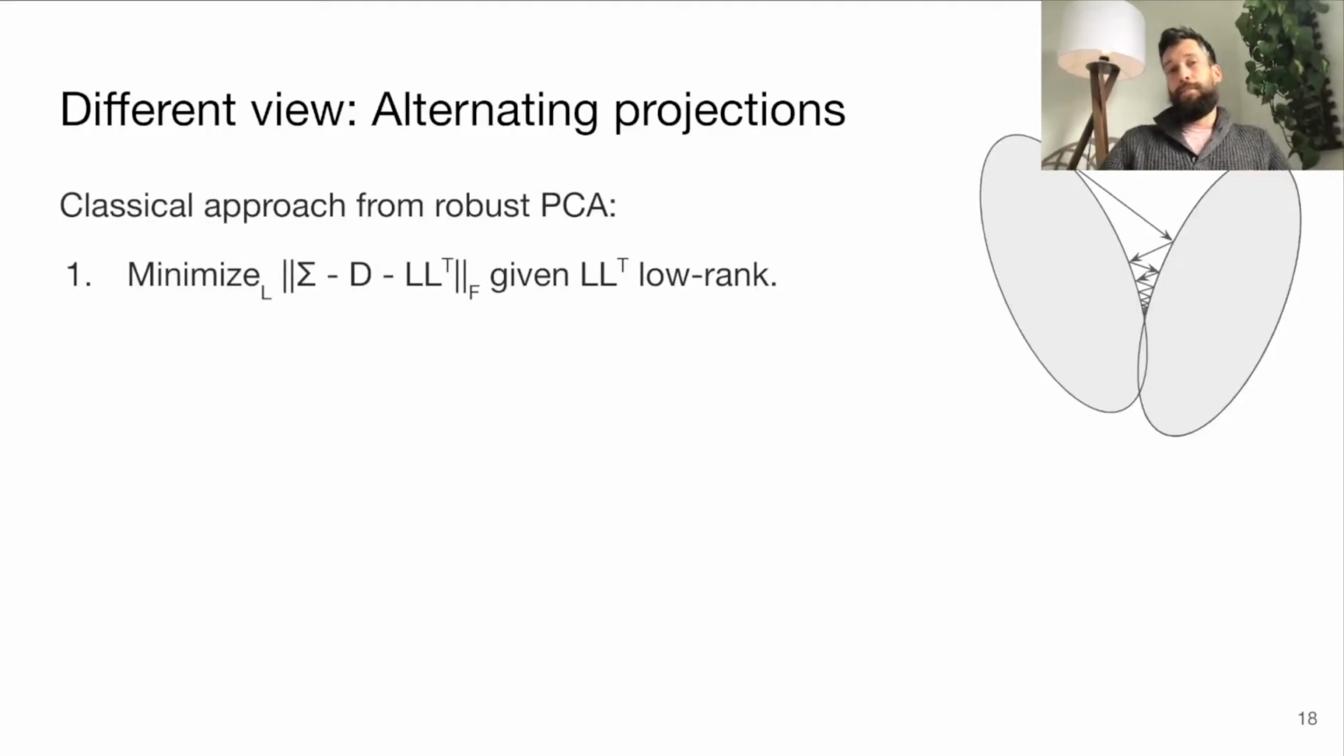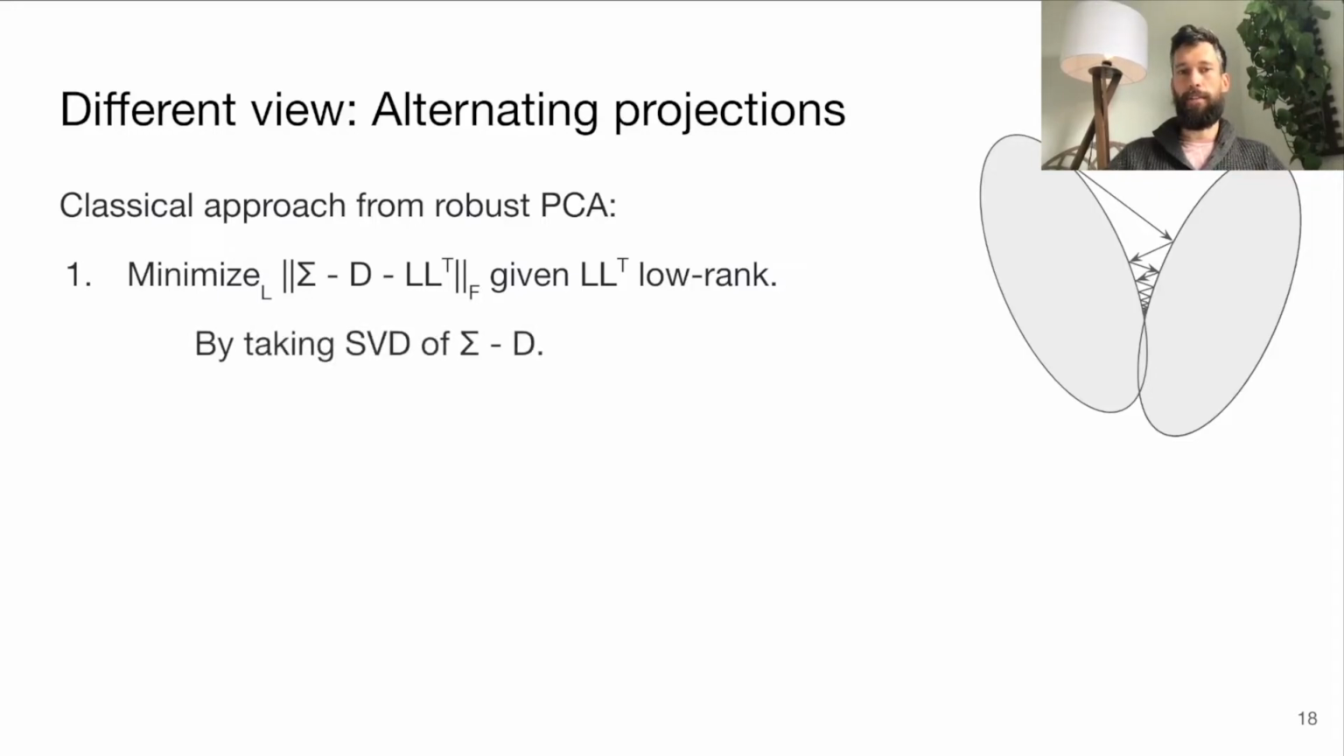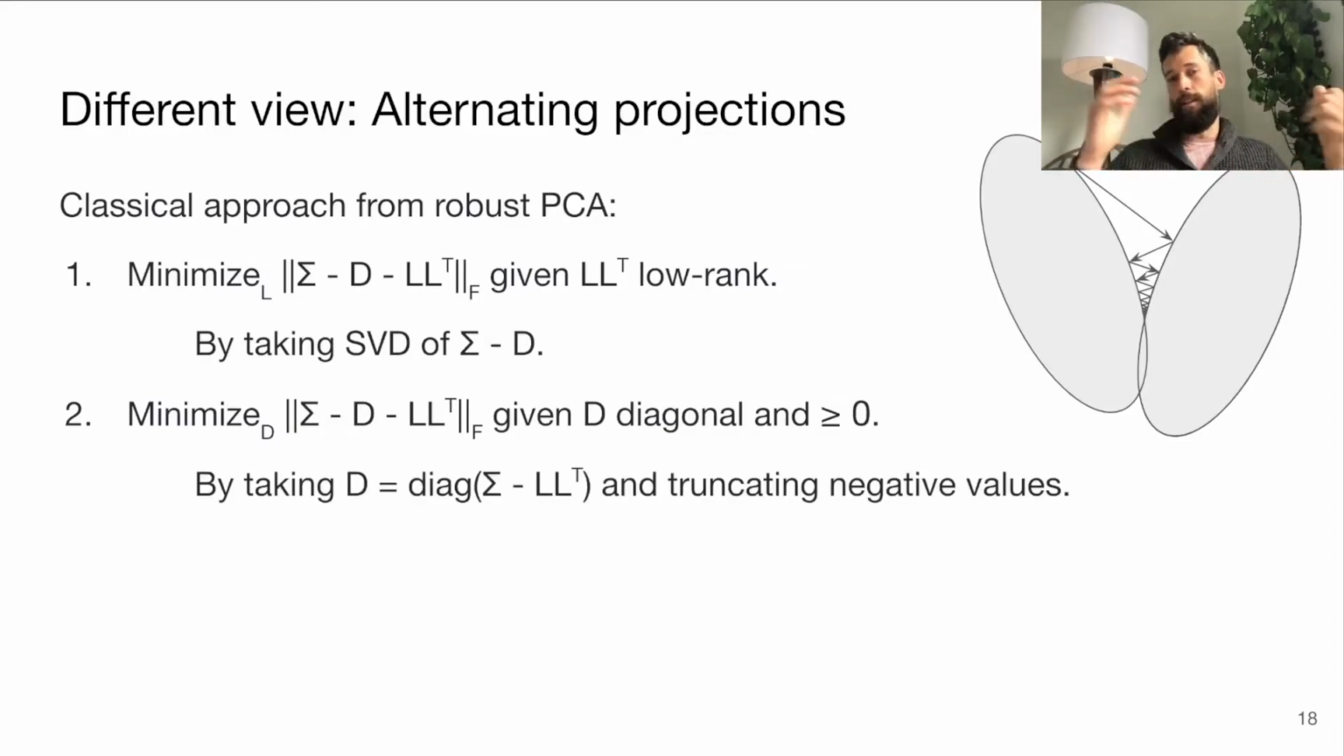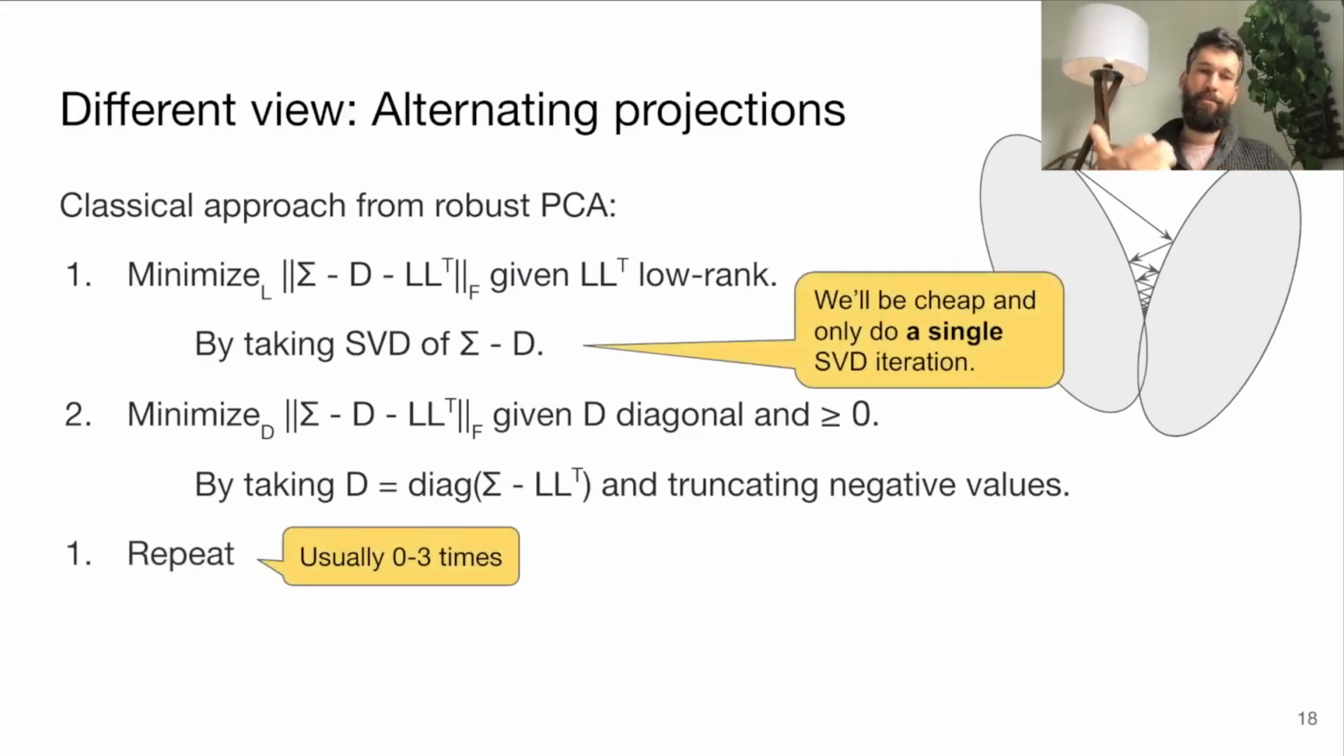So basically, this is what we end up doing. We iteratively run this thing, where first we try to minimize with respect to the low rank matrix by taking the SVD of the sigma minus diagonal, just assuming we have some starting point of the diagonal. Then once we have a better low rank matrix, we minimize again this difference with respect to the diagonal matrix. We just compute the difference and then we truncate all the negative values. And we just repeat this. We'll repeat it maybe 3 times because we are very cheap.